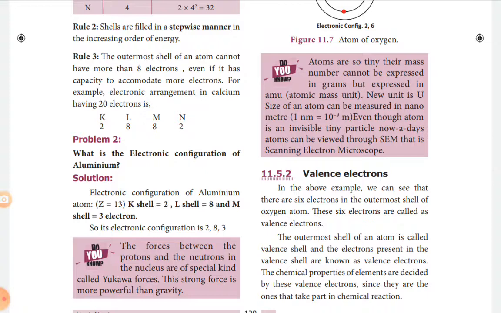So the force between the protons and neutrons in the nucleus is of a special kind called Yukawa force. The strong force is more powerful than gravity, because this Yukawa force is a short range force between the nucleons. Nucleons means proton and neutron. It holds them together and is suggested to arise from the exchange of particles of finite mass between the proton and neutron. So this force is very important to keep the nucleus in a stable condition,